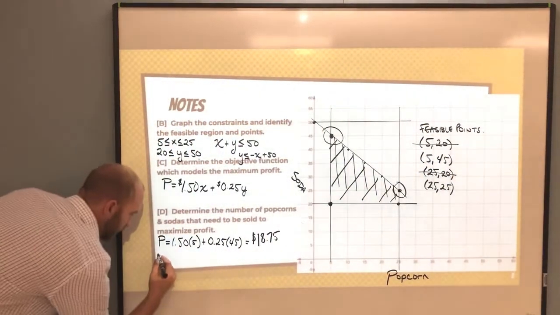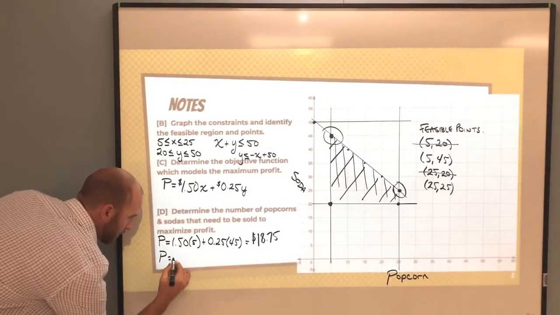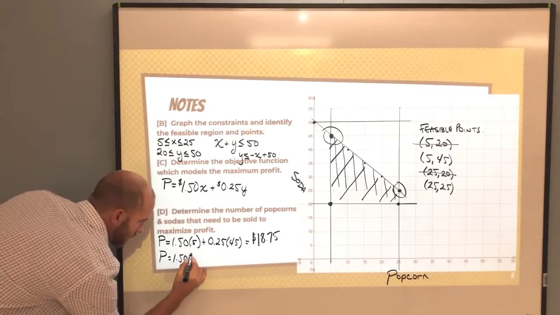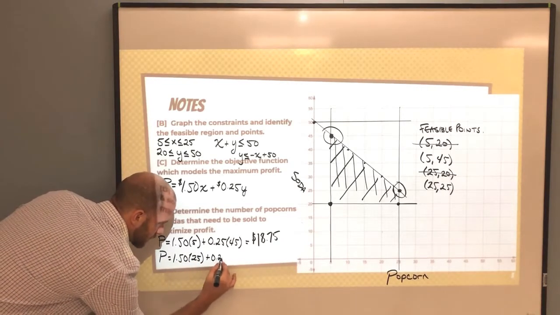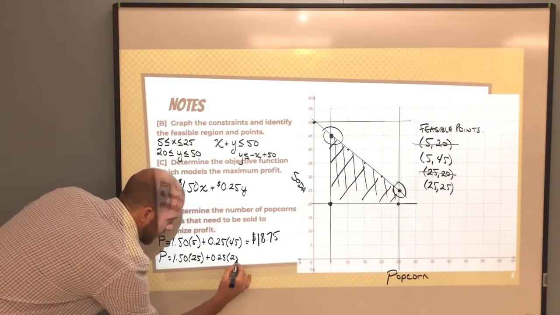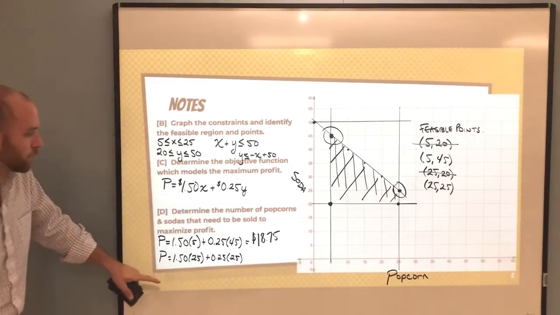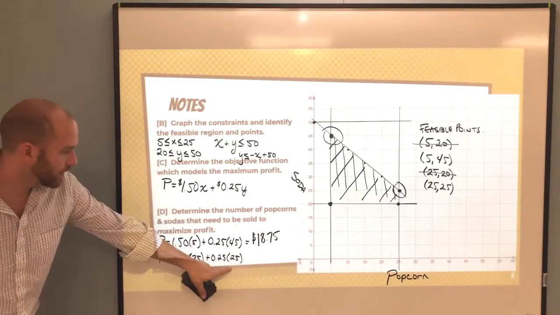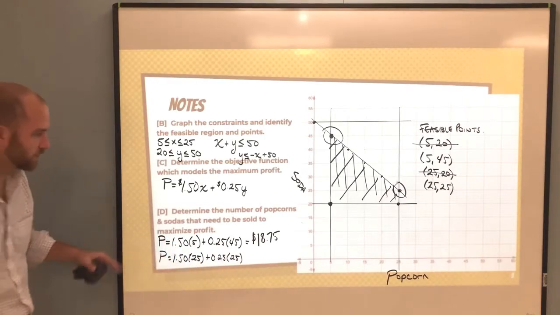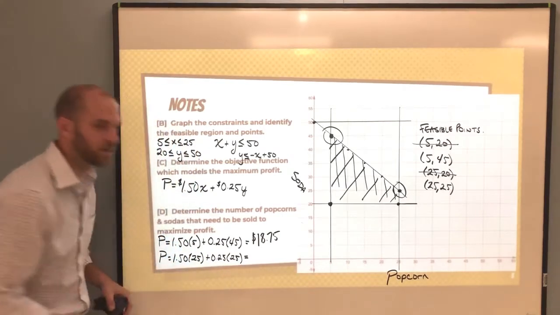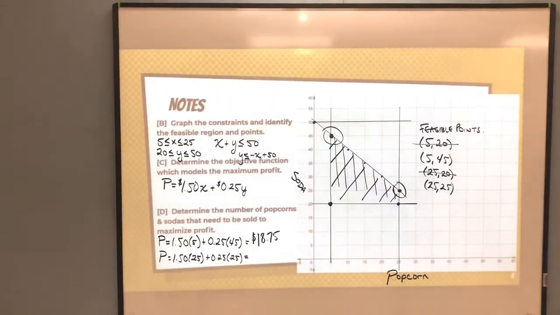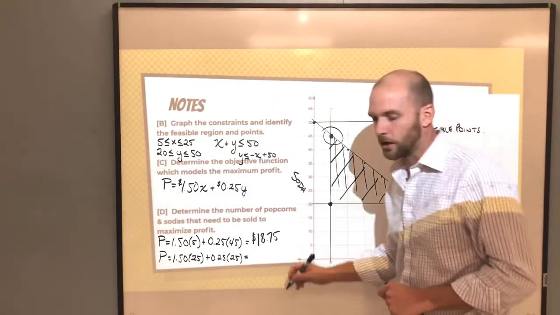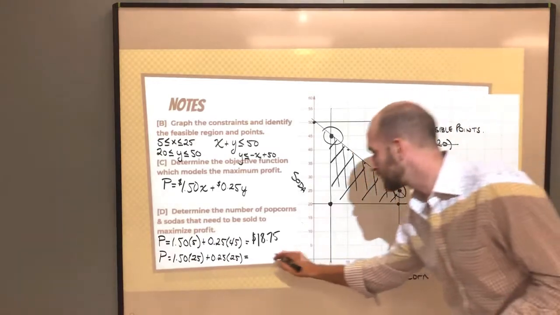Okay? And then I'm going to do the same thing for this second point right here, (25, 25). So let's use that same profit equation. $1.50 times 25 popcorns plus 25 cents times 25 sodas. So what we've done in this one, we've actually traded out 20 sodas for 20 popcorns here, which seems like it would make sense. And we know that sodas are going to sell for cheaper than popcorns and we're going to make less profit. That would give us a total of $43.75.